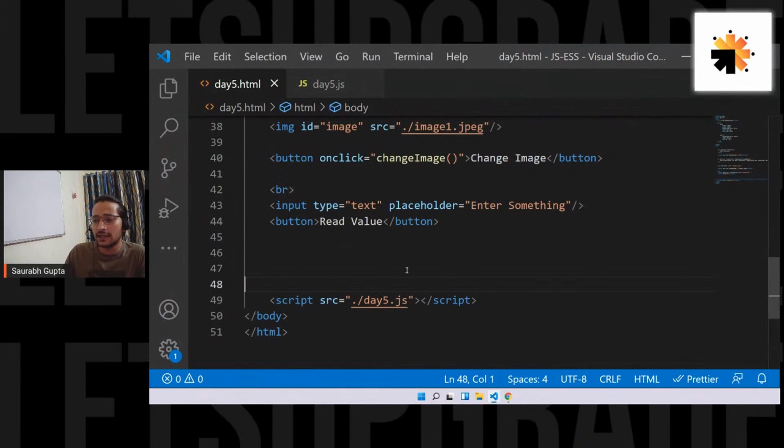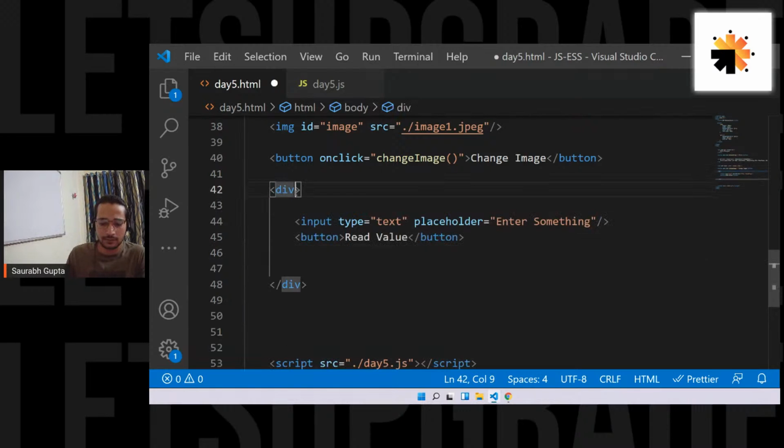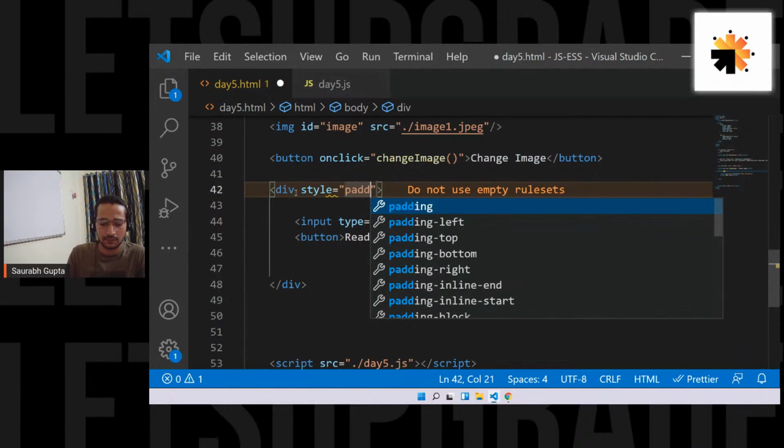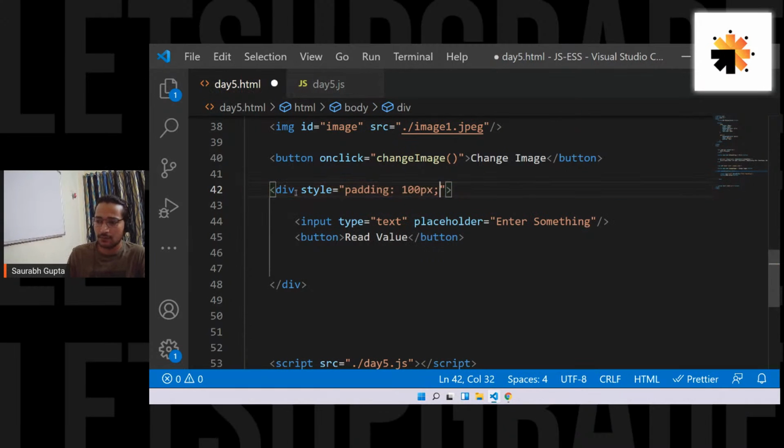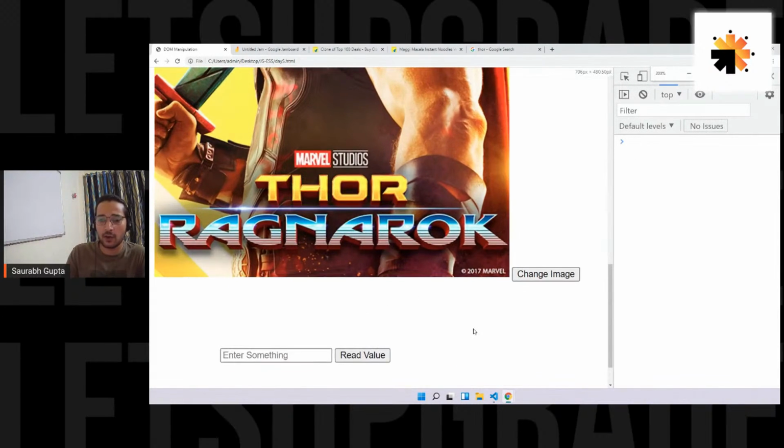Let me just create a div around it. Wait. Now tell me if it is visible, everyone. Is it visible now? I hope.